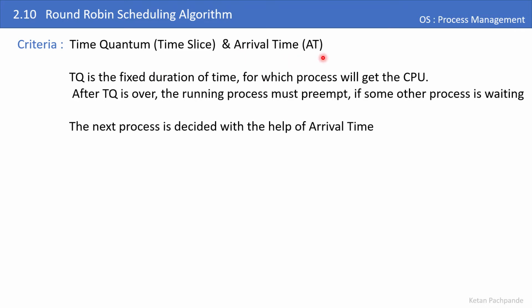Now let me give you an analogy. Let's say you go to a ticket window where you want to get a ticket. When you arrive at that ticket window, if there is already a queue formed there, let's say 5 people are standing in the queue, you go and stand at the back of the queue. That means those persons have created the queue according to their arrival times at the ticket window, and in that same sequence they are going to get the ticket.